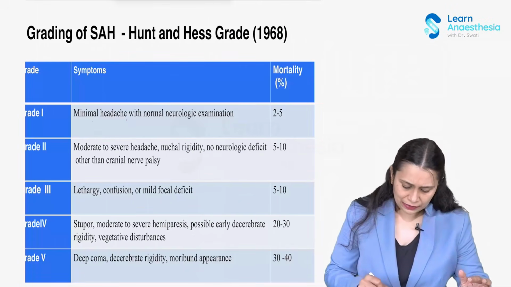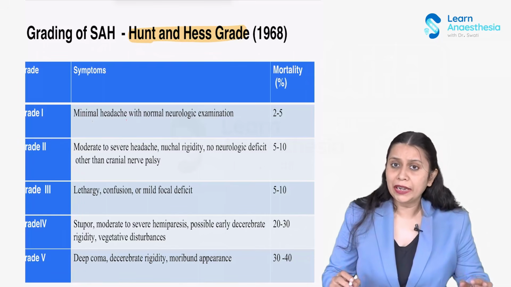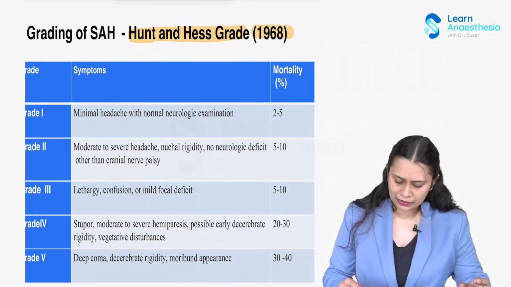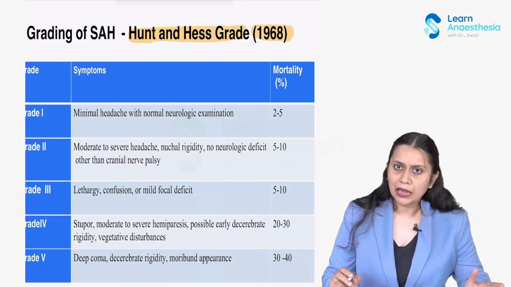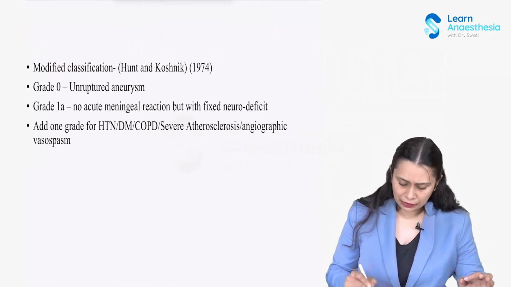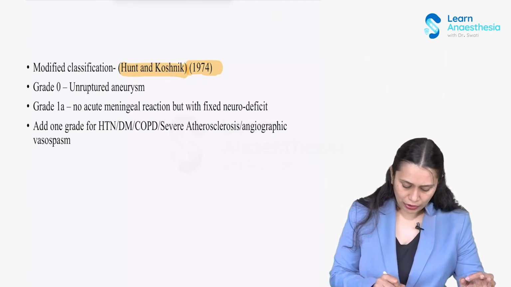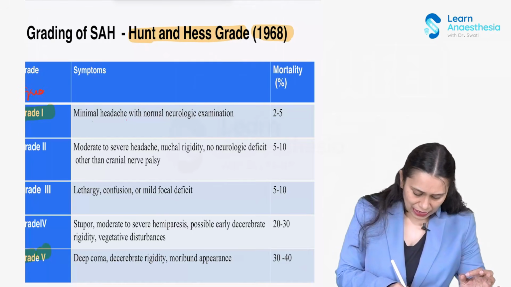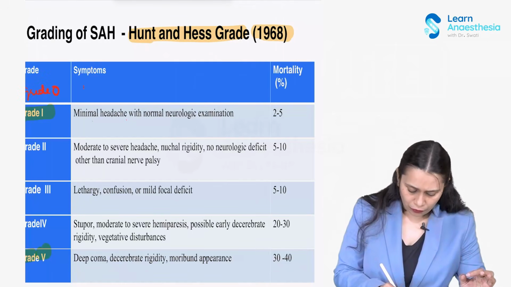The Hunt and Hess classification for grading subarachnoid hemorrhage caused by cerebral aneurysm was given in 1968, and Hunt and Hess graded the patient in 5 categories, grade 1 to grade 5. Later, in 1974, Hunt and Kosnik modified the classification and added grade 0 for unruptured aneurysm. So this was added later on, grade 0 for unruptured aneurysm.